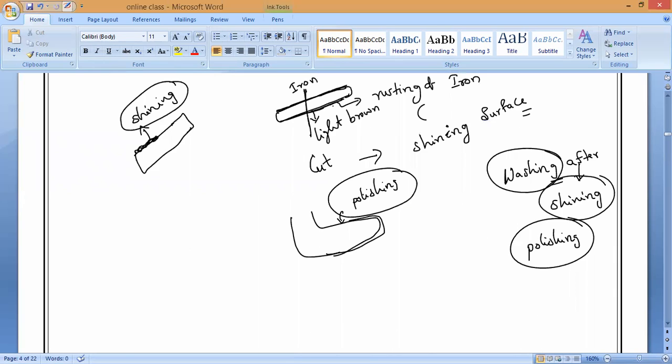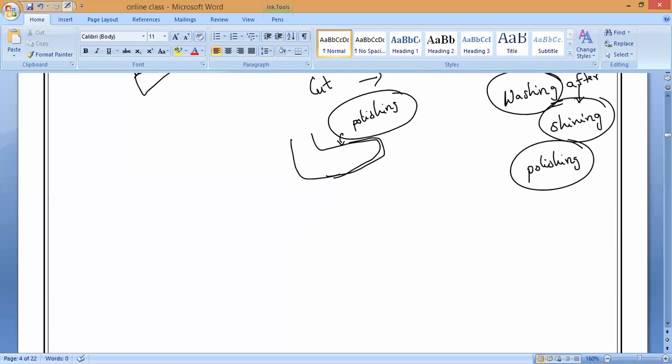Are you seeing your face in your silver plate? Mr. Akilan? Yes, sir. Arun Kailas? Yes, sir. Why are you able to see your face in a silver plate? Because silver is a shining or lustrous metal which reflects light more nicely and effectively. Understand, Akilan, Harish, Mitakshri? That is the reason.